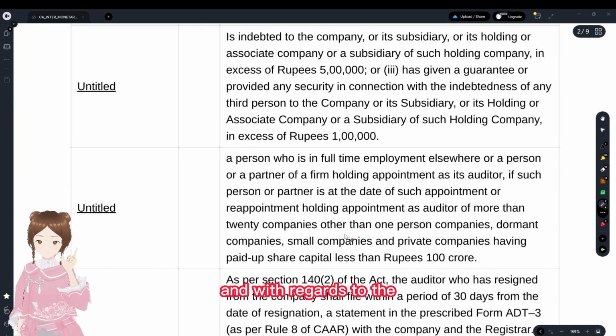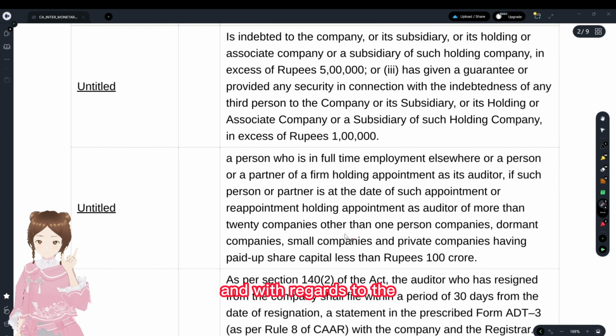And with regards to the casual vacancy provision, the board has to fill the casual vacancy of the auditor, whether it be LLP auditor, cost auditor, any auditor. They have to fill the casual vacancy within 30 days. But if they do not do that, then in case of the failure, the auditor shall be liable for a penalty of 50,000.